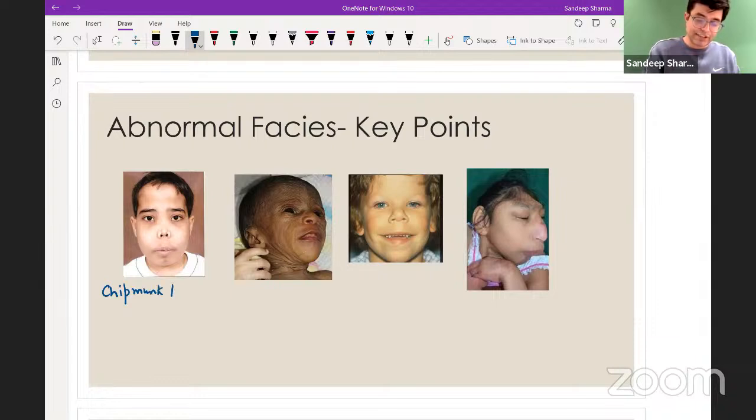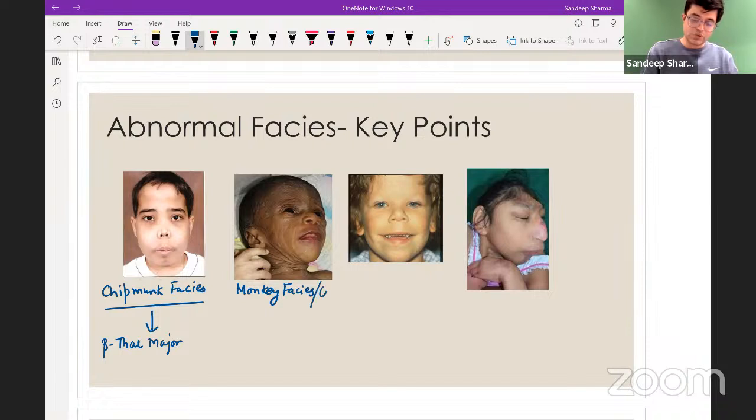If the examiner asks, chipmunk facies is commonly seen in which condition? It is most commonly seen in beta thalassemia major. It can occur in other conditions also, but most commonly in beta thalassemia major. This is an infant having wrinkled skin, wrinkles on the face. So the child is having monkey facies, also called old man facies. This is what monkey facies and old man facies look like.